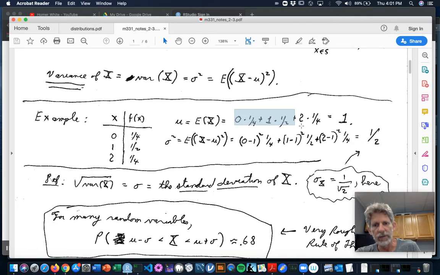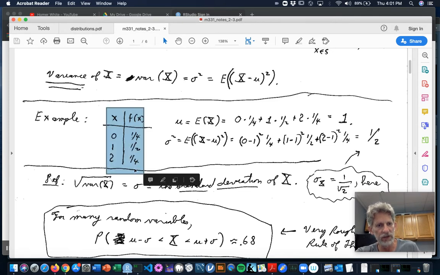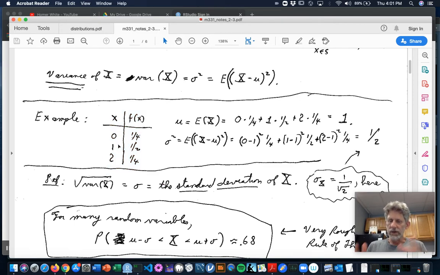And this time that sum comes out to a 1. So on average, you'd expect 1 out of this random variable, which kind of makes sense when you look at the random variable, because you got equal 1/4 chance to be 1 less and 1 more than 1, and 50% chance to be 1. So you kind of expect 1 on the average, and that's what the expected value is.